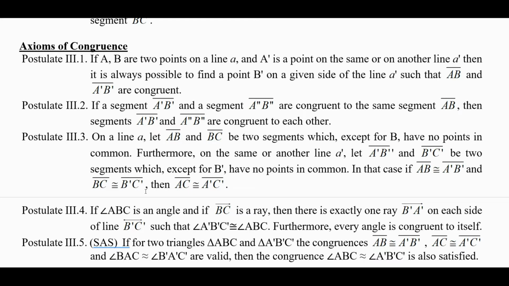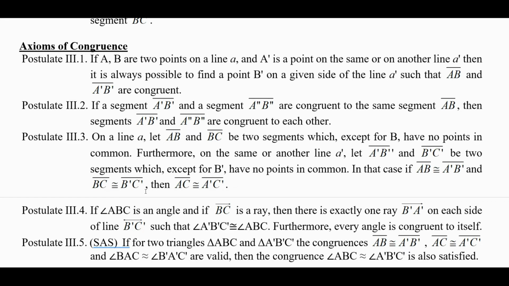The first congruence axiom: if A and B are 2 points on the line a, and A prime is a point on the same or another line a prime, it is always possible to find a point B prime on a given side of the line a prime such that the line segment AB and the line segment A prime B prime are congruent. Number 2: if a segment A prime B prime and a segment A double prime B double prime are congruent to the same segment AB, then the segments A prime B prime and A double prime B double prime are congruent. So essentially congruence of line segments is transitive there.